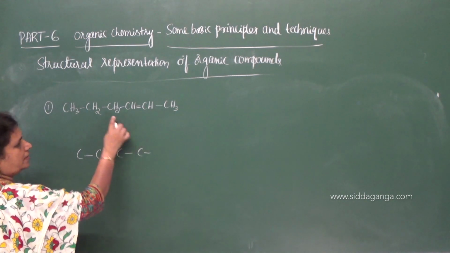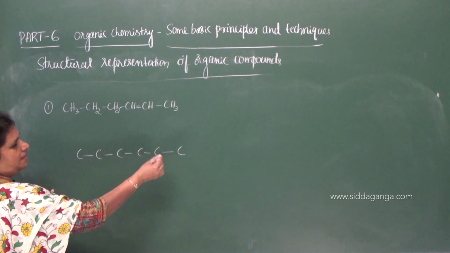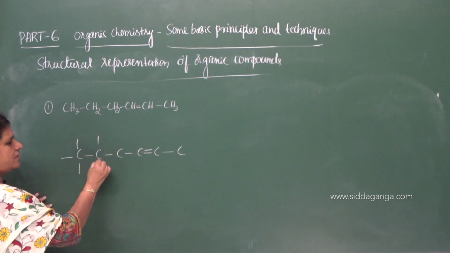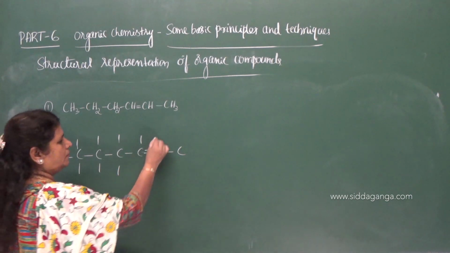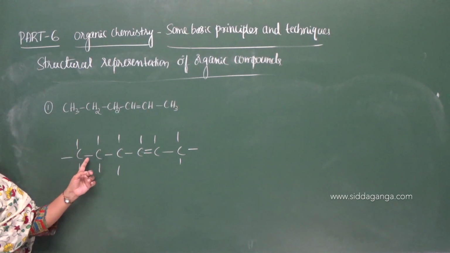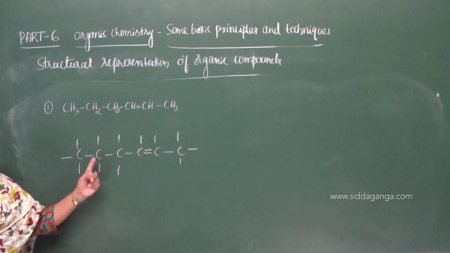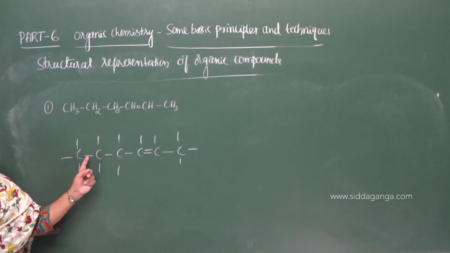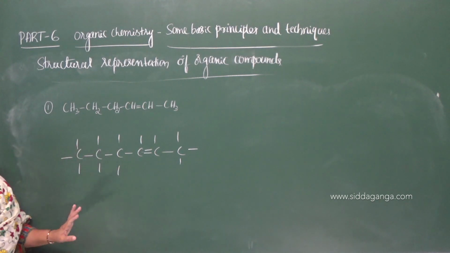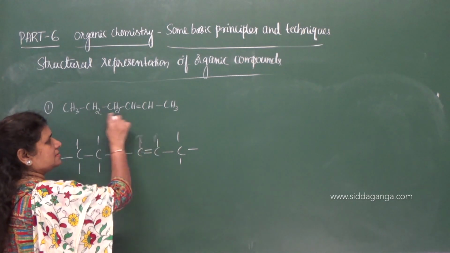How many carbon atoms are there? 3 plus 3, 6 carbon atoms. And here is a double bond between the carbon atoms. Then you have to represent the hydrogen. So look here. I put 3 bonds around this carbon because of its valency. One valency is already satisfied with the carbon. But I put 2 bonds for this carbon because it already satisfies 2 valencies with 2 carbon atoms. So on the basis of that, we need to give the number of hydrogen atoms here. So that is the method of writing this type of formula.